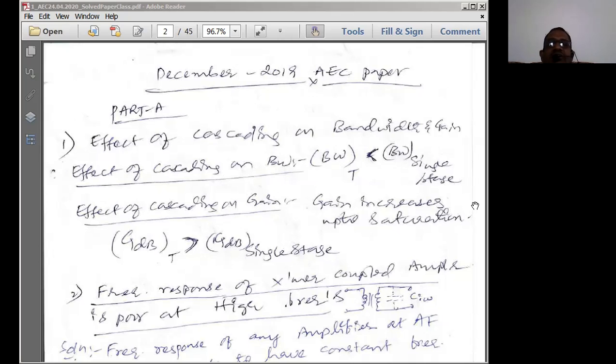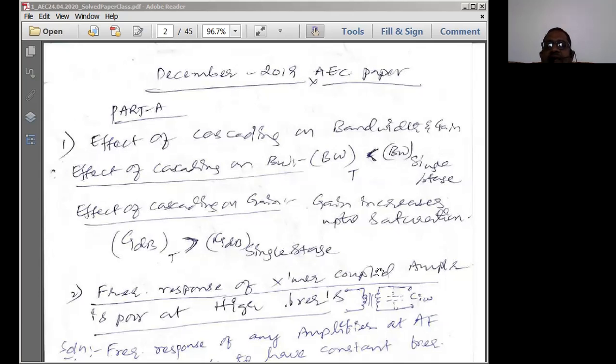So the question asked is the effect of cascading on bandwidth and gain. Cascading is called a multi-stage amplifier of similar type of amplifiers, right? That is called cascade type. Now two things are going to happen. Why do we go for cascading? We go for cascading to increase the gain of the amplifier.